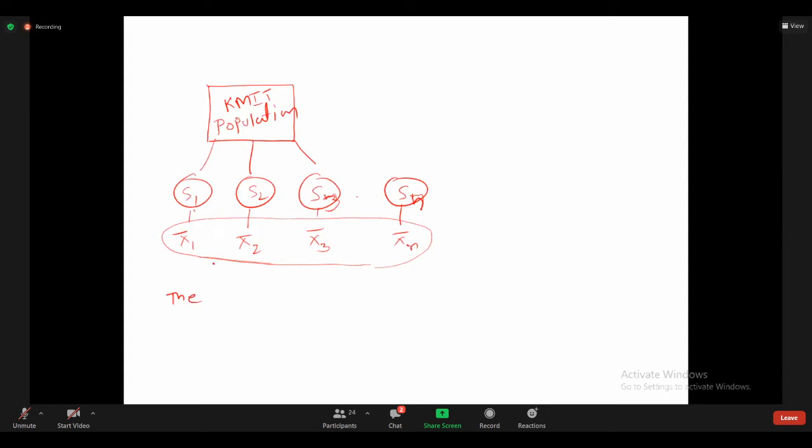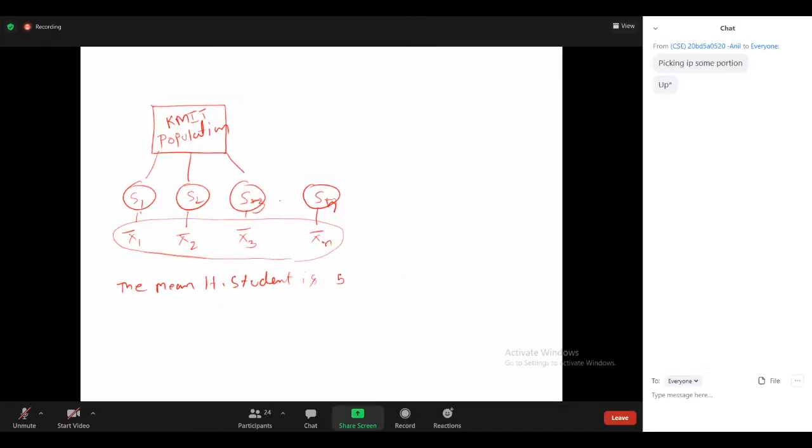By using these random samples' data, we are telling the mean height of the student is 5.5 feet. See, this is one statement.